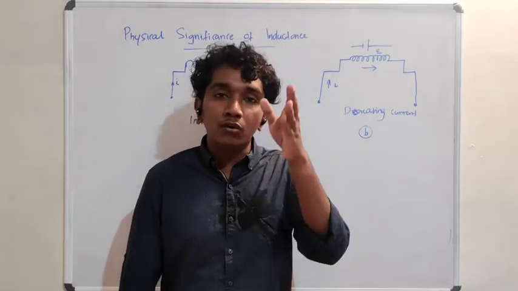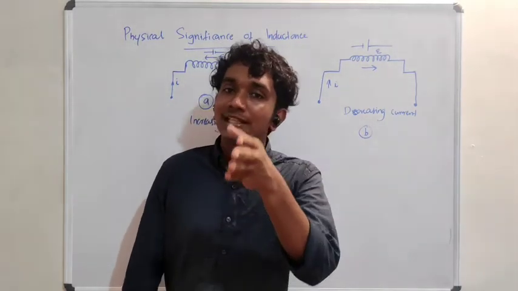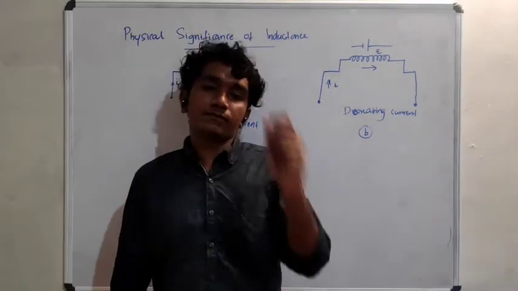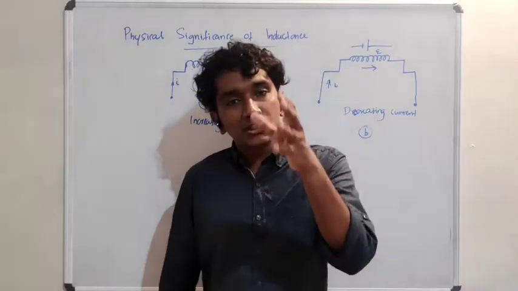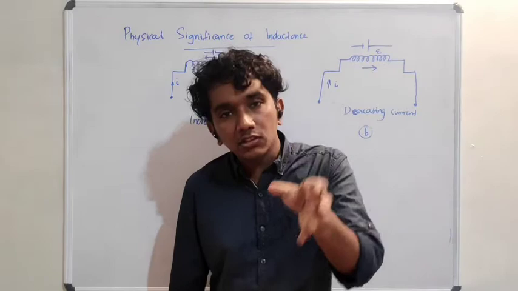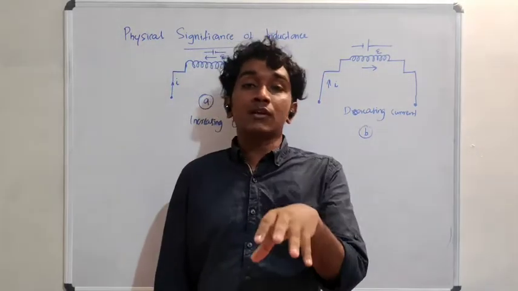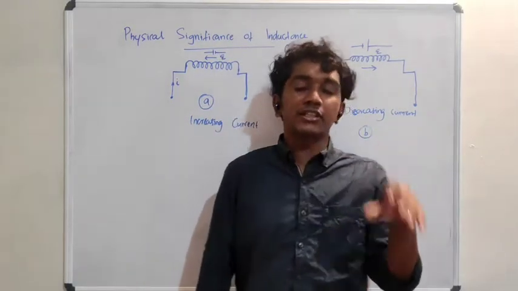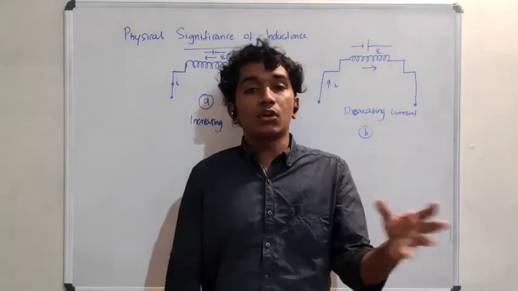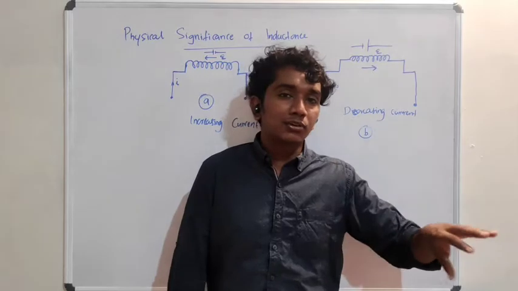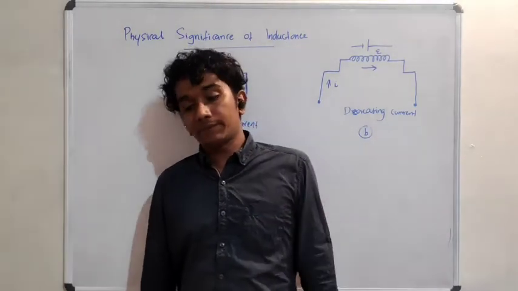They will always try to oppose the change of state, the change of their present state. That is what mass and moment of inertia do in translational and rotational motion respectively.